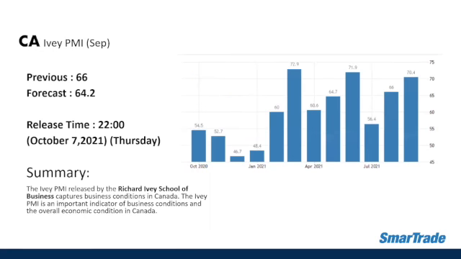Next, we have the PMI data for Canada, or the Ivey purchasing managers index, for the month of September. The previous data was 66 and the market forecast was 64.2. The release time last night was 10 p.m. And the actual data was 70.4. So it beats the market forecast and the previous data, but the same goes as with the US data last night. The PMI data for Canada should be high impact news, but however, it did not create a move after the release as well.